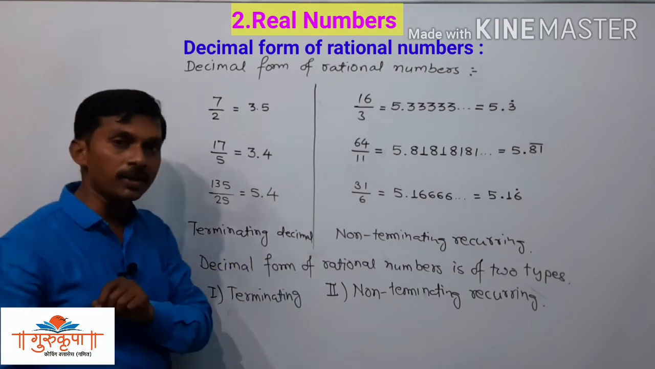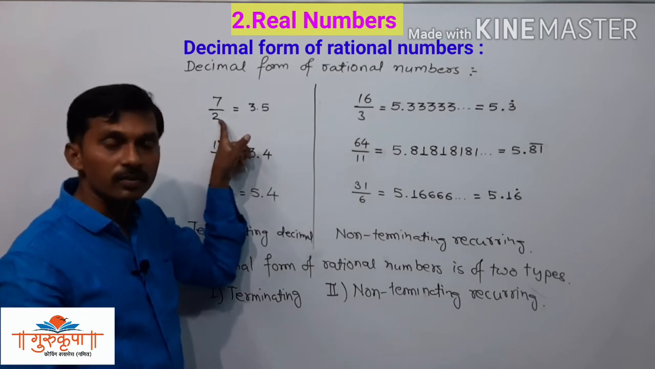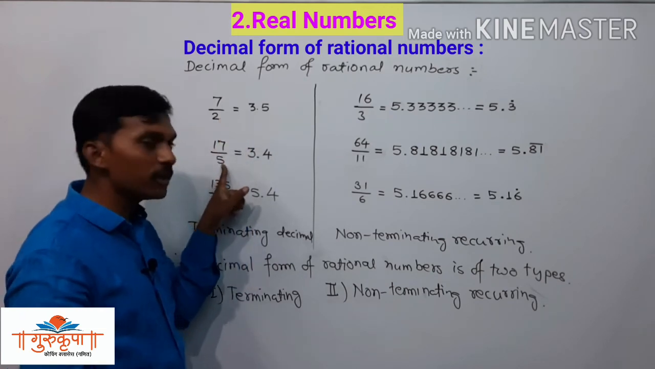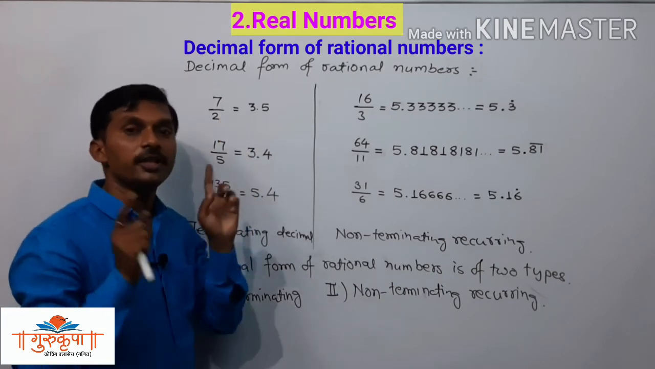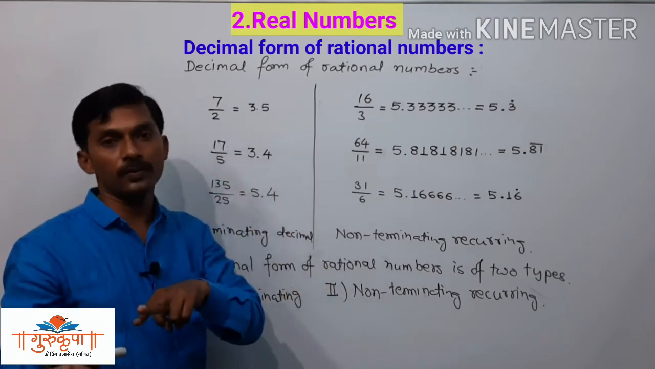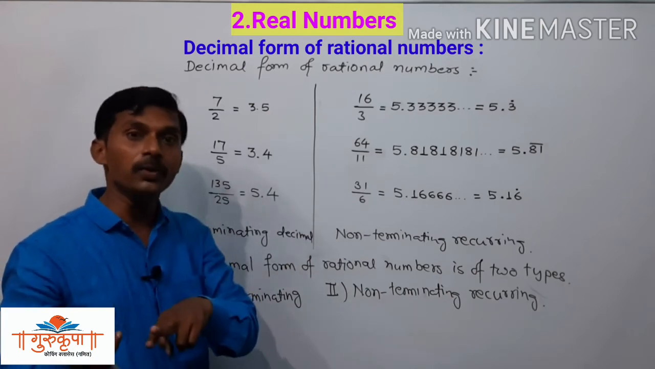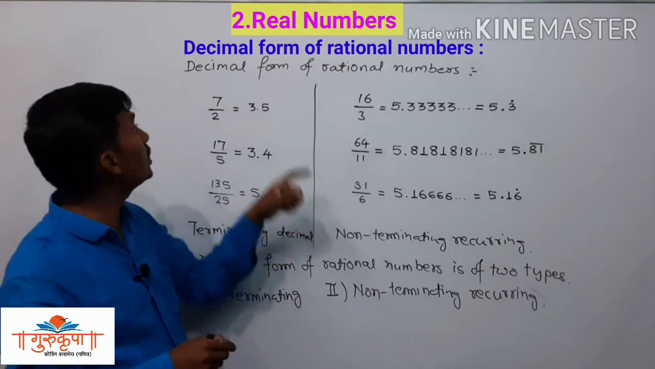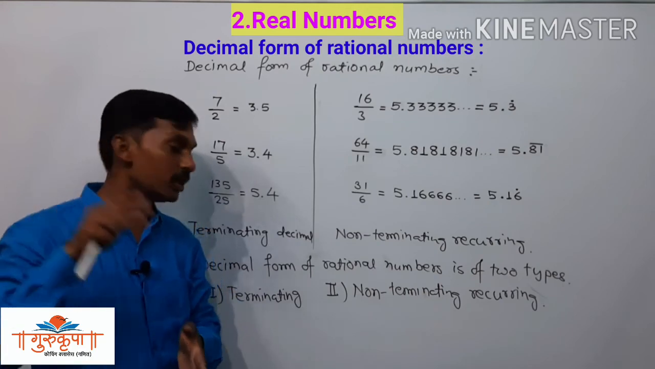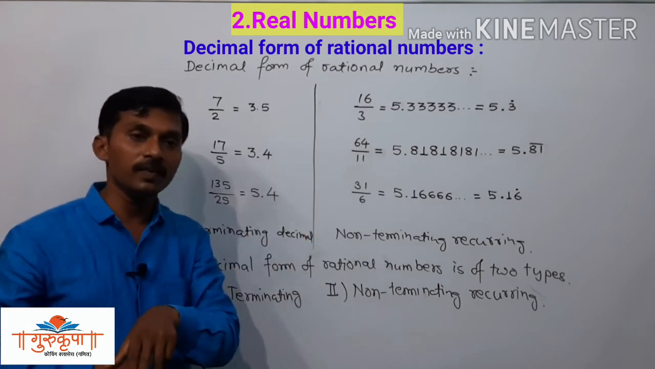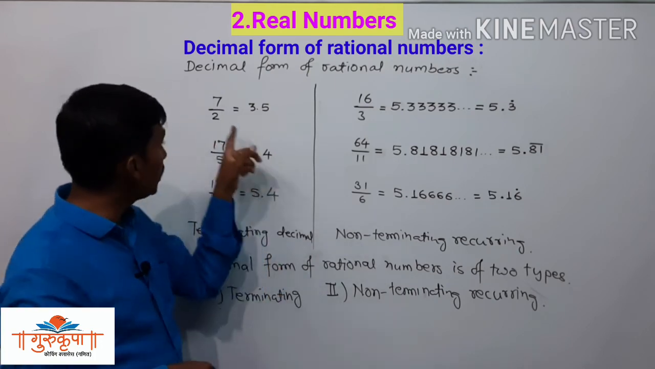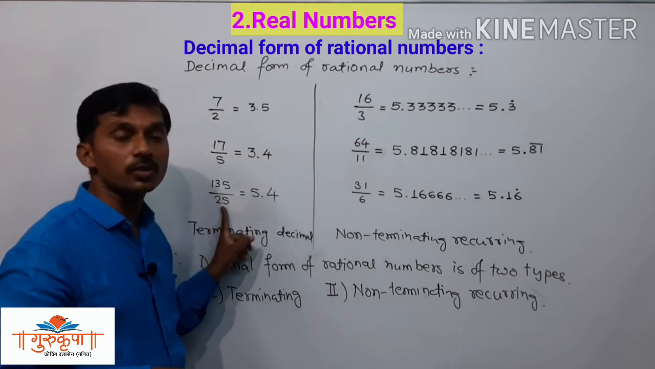Once again I am going to repeat. If the denominator of the rational number is 2, or 5, or is in the form of 2 or 5, then definitely that number is in the terminating decimal form. When? If 2 is there, or if 5 is there, or if the denominator is in the form of the prime factors 2 and 5 only.